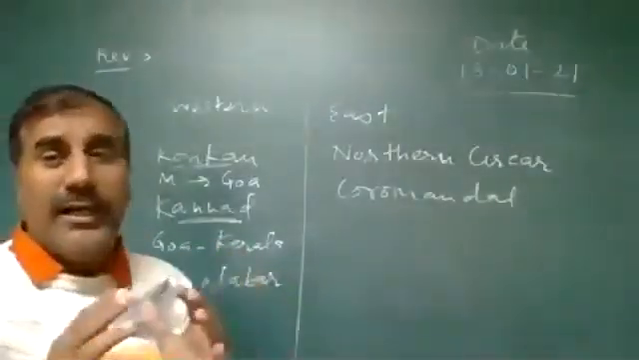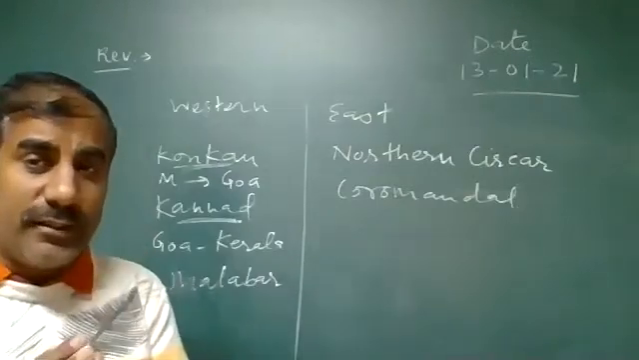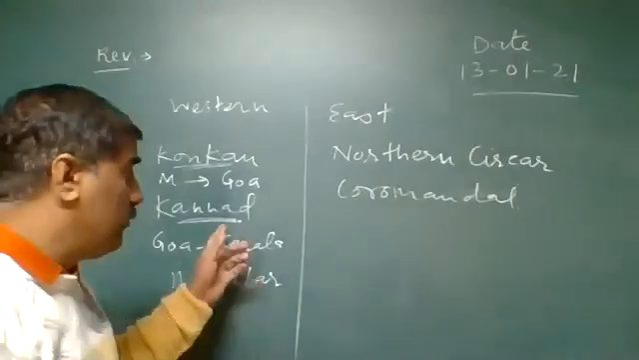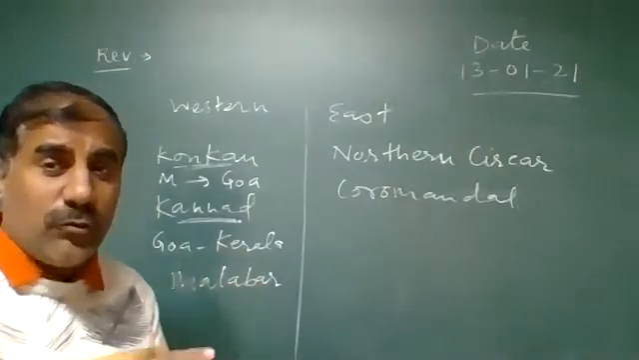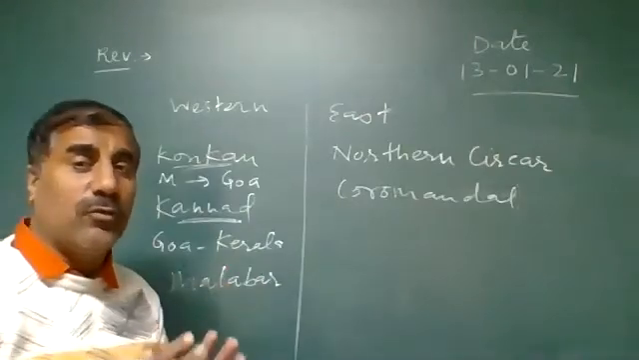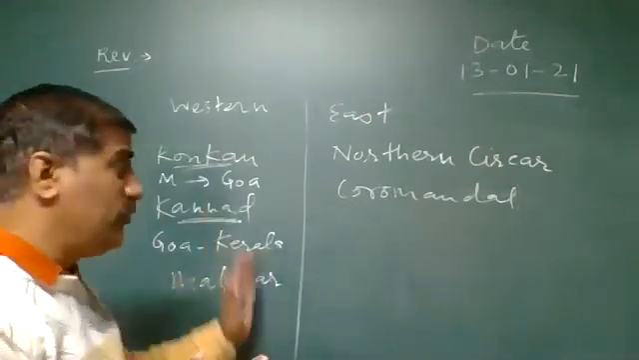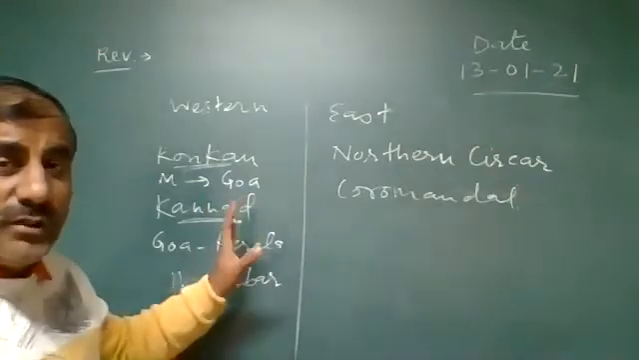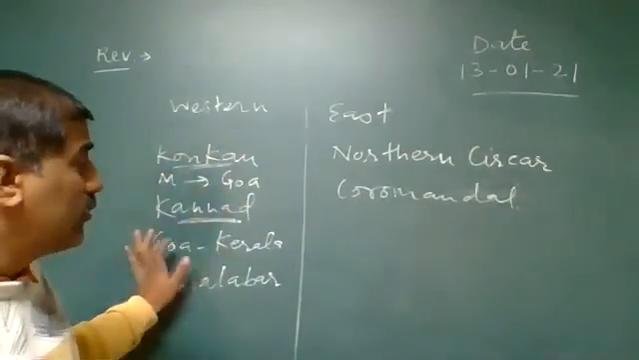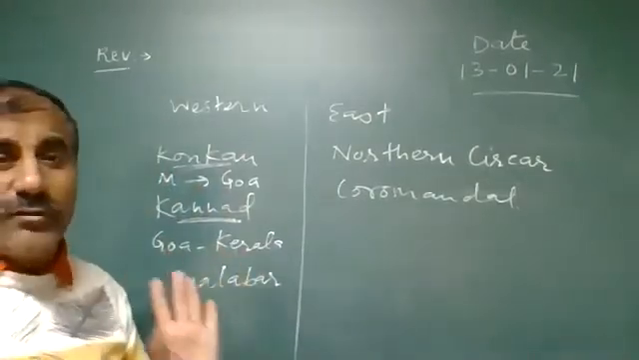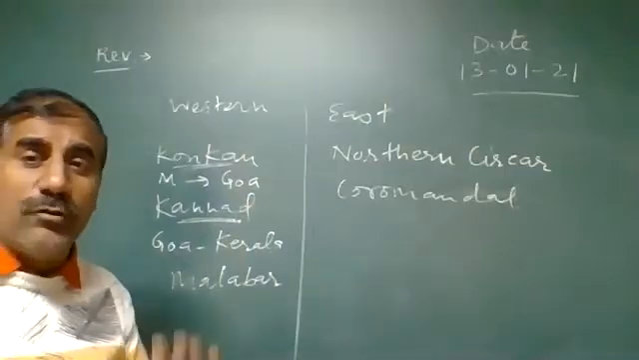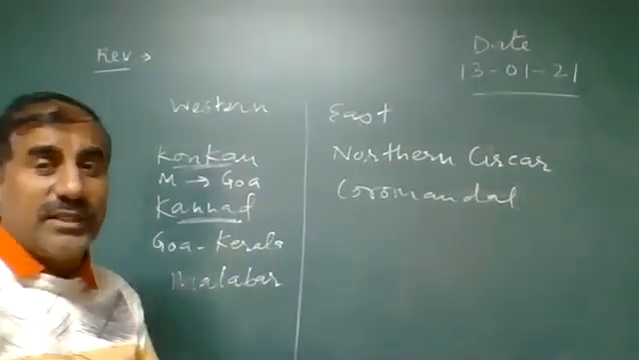Goa to Kerala, that area is known as the Kannad division. And from Kerala to Kanyakumari at the bottom, that is known as the Malabar coastal plains. So these are the three divisions of the coastal plains on the basis of Mumbai to Goa, Goa to Kerala, and Kerala to Kanyakumari. And on the other side are the Northern Circars and Coromandel.